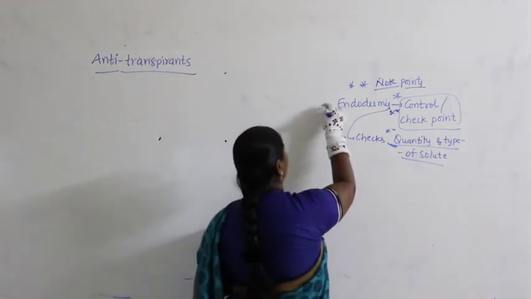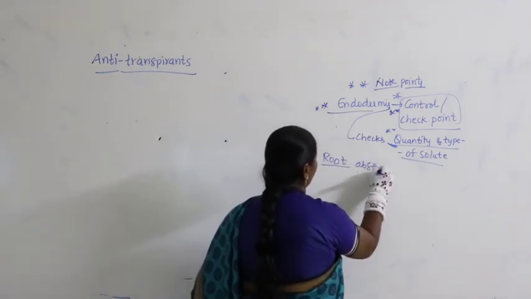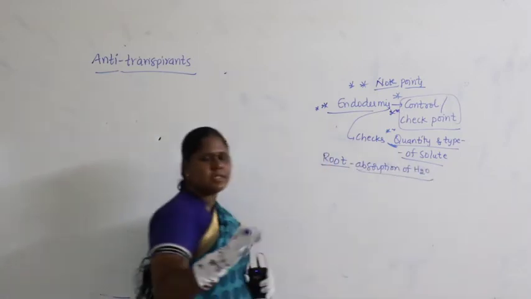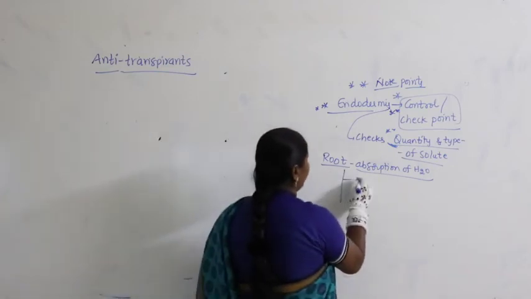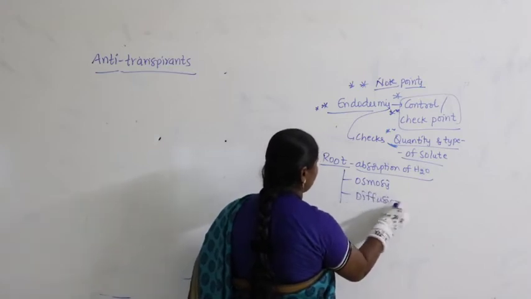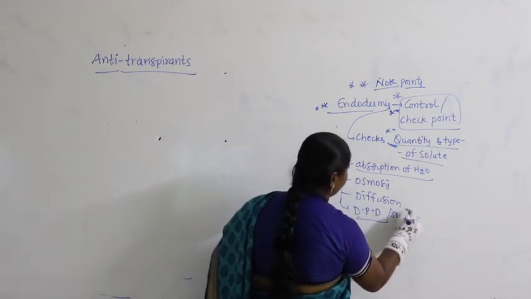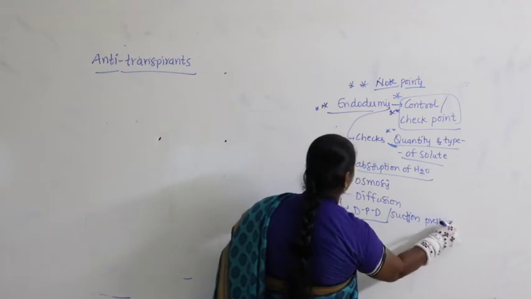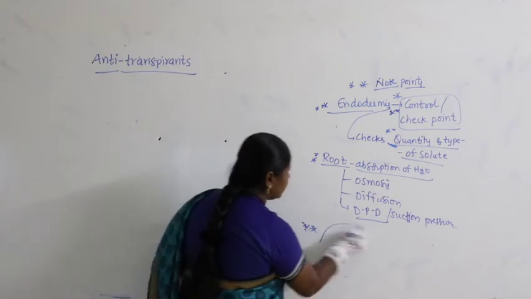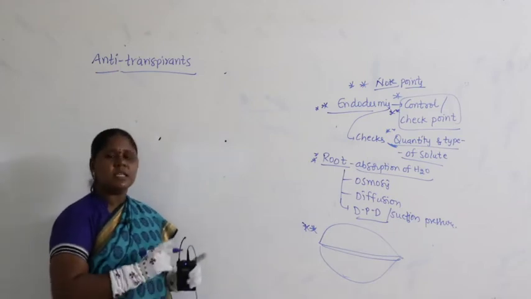Similarly, apart from the endodermis, when we talk about root absorption of water, what are the different processes we studied? We should have a clear idea of when osmosis occurs and where diffusion occurs. DPD is also called what? Suction pressure. This is important. Apart from this, we have also taken leaf into consideration. So you have to remember all these points. Again I am explaining because these points are very important.